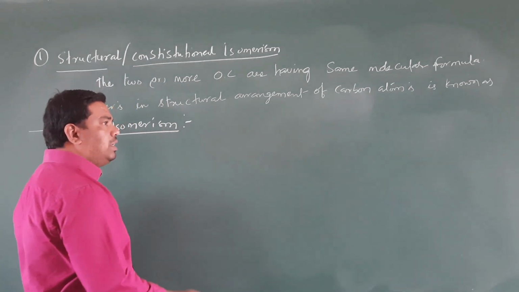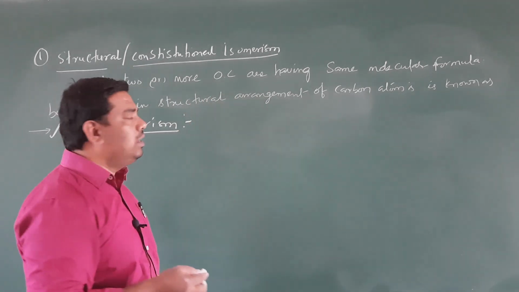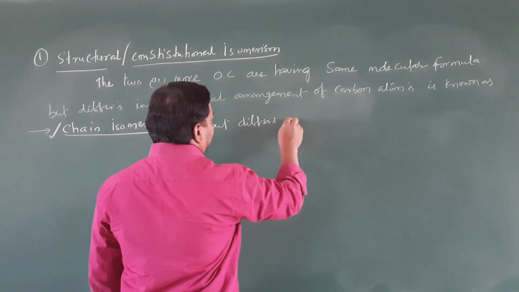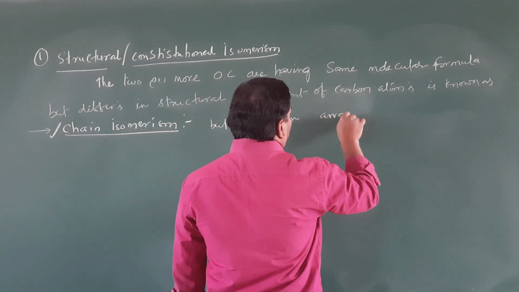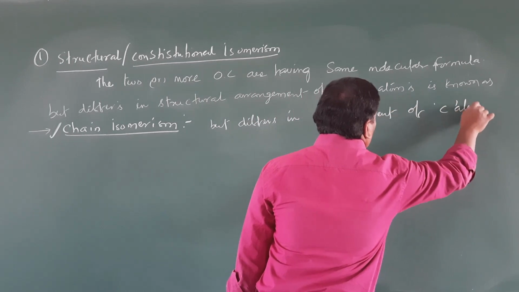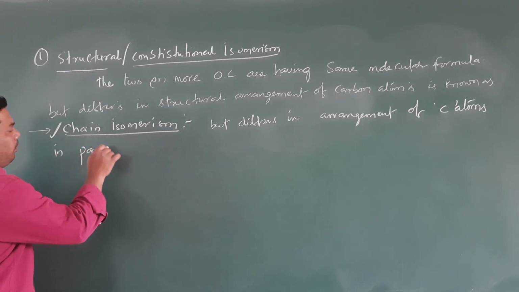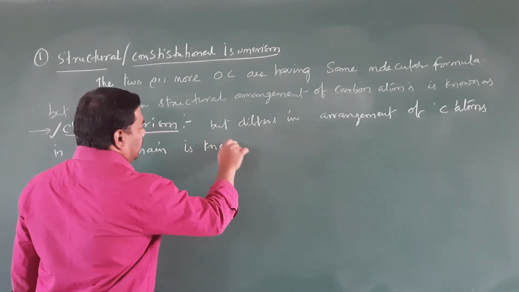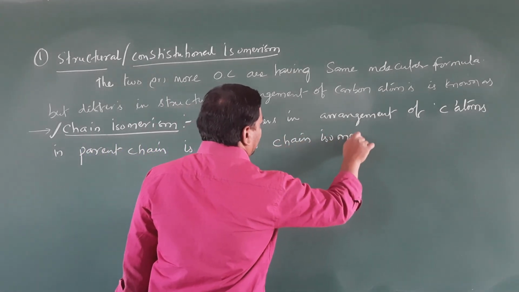So chain isomerism means two or more organic compounds having the same molecular formula but differing in the arrangement of carbon atoms in the parent chain is known as chain isomerism.